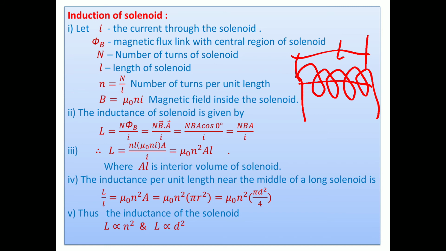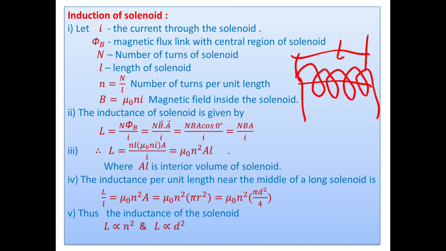The magnetic induction at the center of the solenoid is given by the formula B equal to mu 0 n I. The proof of this formula we discuss in chapter number 10. Mu 0 is the permeability of free space, n is the number of turns per unit length, and I is the current through it. Then the magnetic field inside the solenoid.